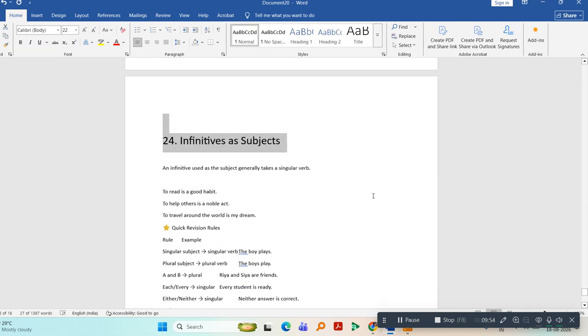And whenever you are using infinitives as subjects, then it takes a singular verb. To read is a good habit. To help others is a noble act.